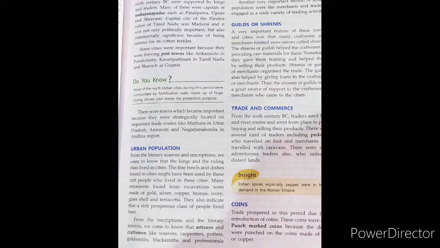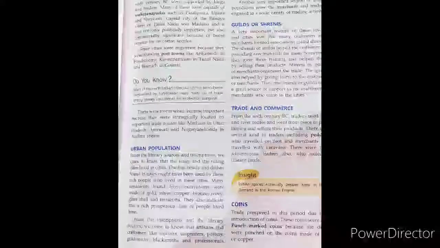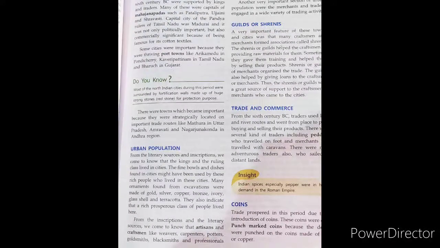So the imports in the city included gold, silver coins, copper, tin, lead, coral, topaz, wine. Exports included cotton, silk, ivory, perfumes and gifts for the king. Okay, the imports that came from outside were all these commodities: gold, silver coins, copper, tin, lead, coral. Then exports, meaning what went from India to other countries: cotton, silk, ivory, perfumes and gifts for the king.